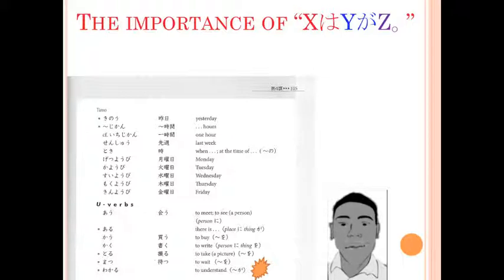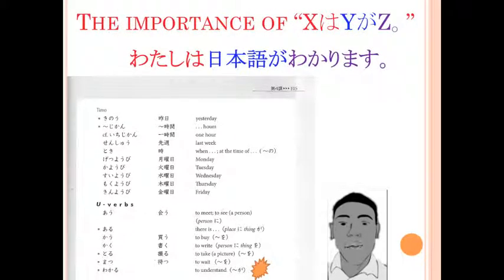So, in sentences, we will see something ga wakaru. To go back to our important grammar point, the ga wakaru here is the ga Z, with Z as the verb wakaru. From here, we simply plug in X and Y. For example, I understand Japanese would be, 私は日本語がわかります。